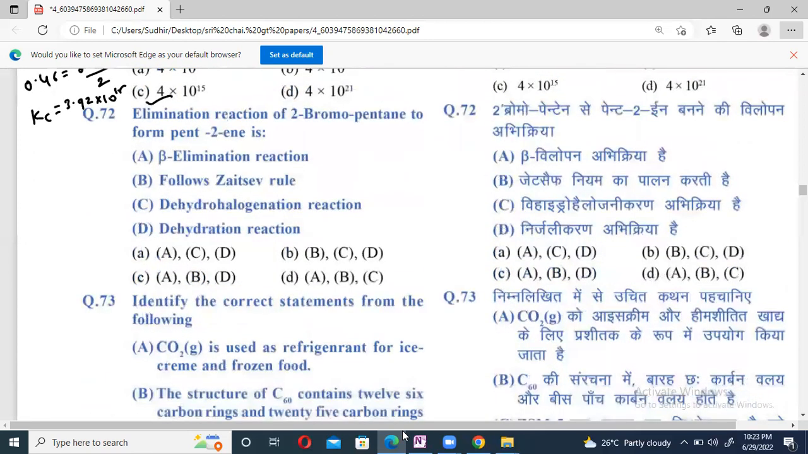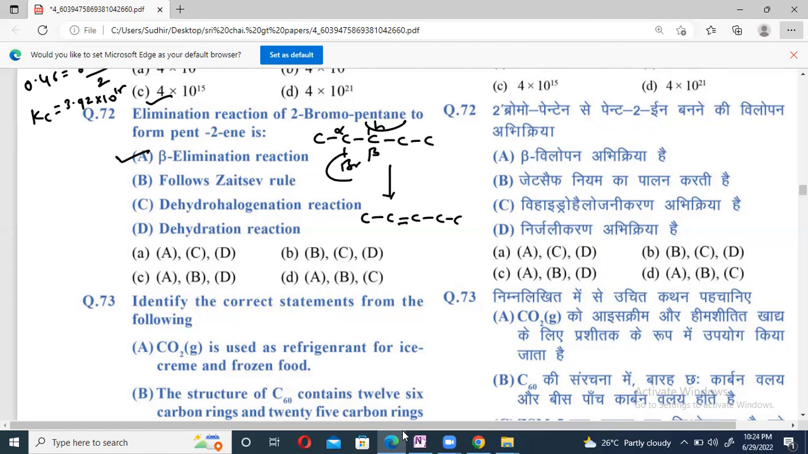Question number 72. Elimination of 2-bromopentane to form 2-pentene. 2-bromopentane is carbon 1, 2, 3, and bromine is here, pentane 3, 4, and 5. If you take out bromine from here and hydrogen from here, I'll get 1, 2, 3, 4, 5 with a double bond, right, beta? This bromine is attached to the alpha carbon, and the hydrogen we are removing is from the beta carbon, hence it is called beta elimination.